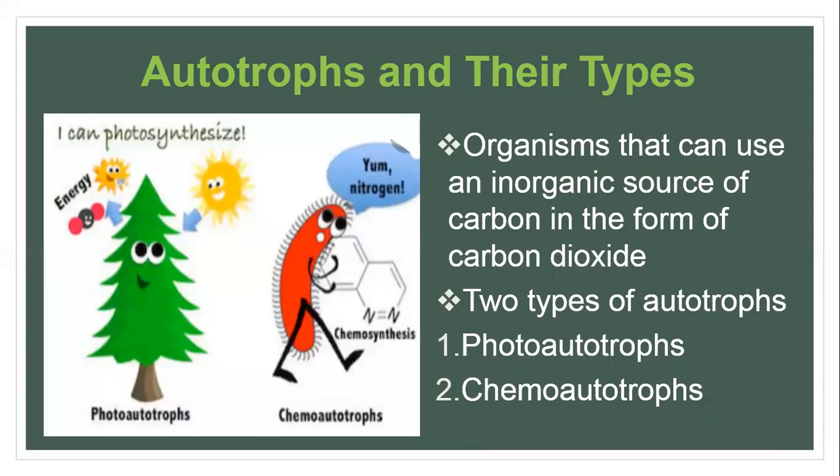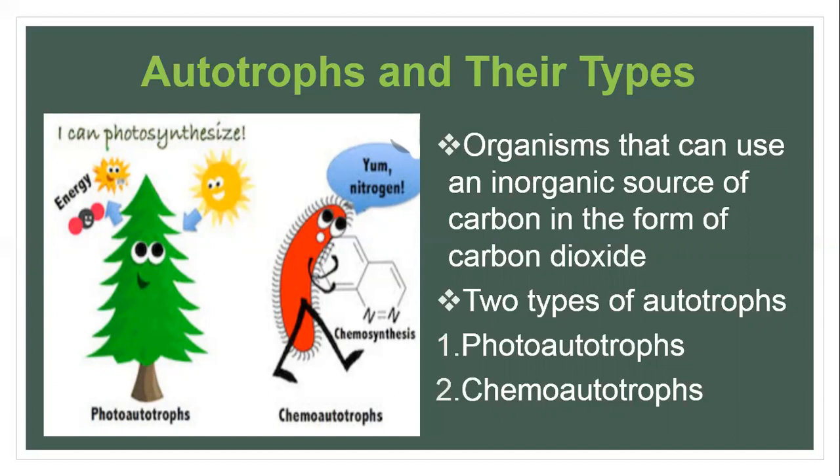Now we come to the next one. Now we come to those organisms who can do photosynthesis. When we talk about autotrophs, we talked about autotrophs and heterotrophs, if you remember, in the process of respiration at the very beginning. So now we come to autotrophs, and autotrophs, obviously, they are concerned, basically.